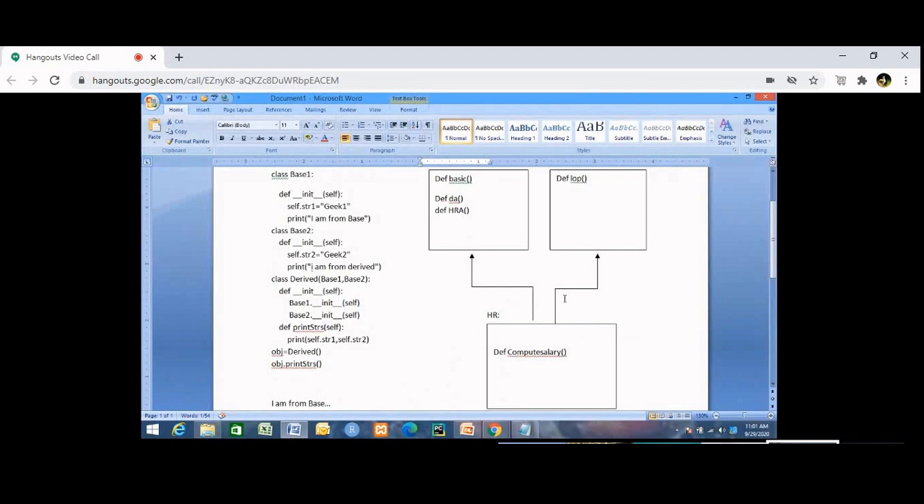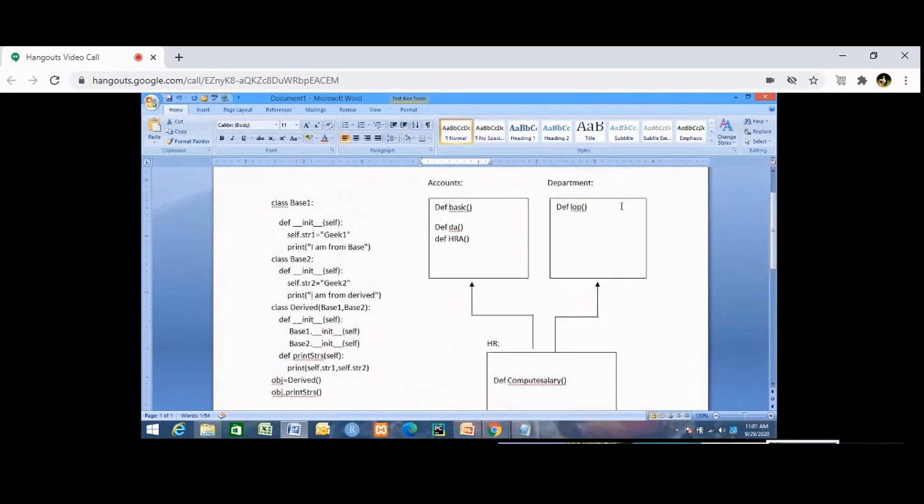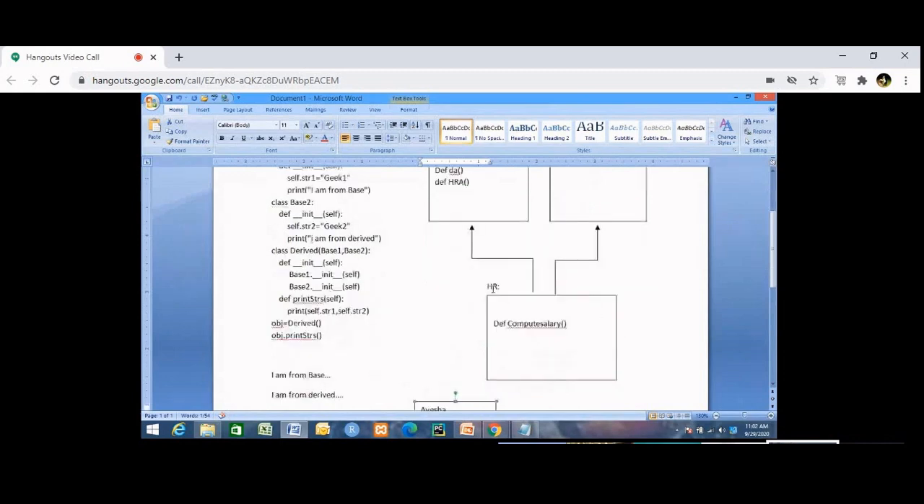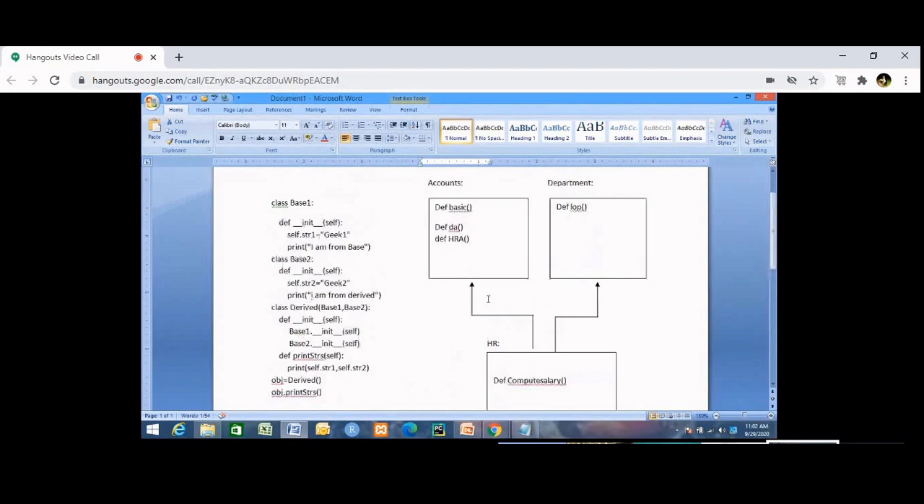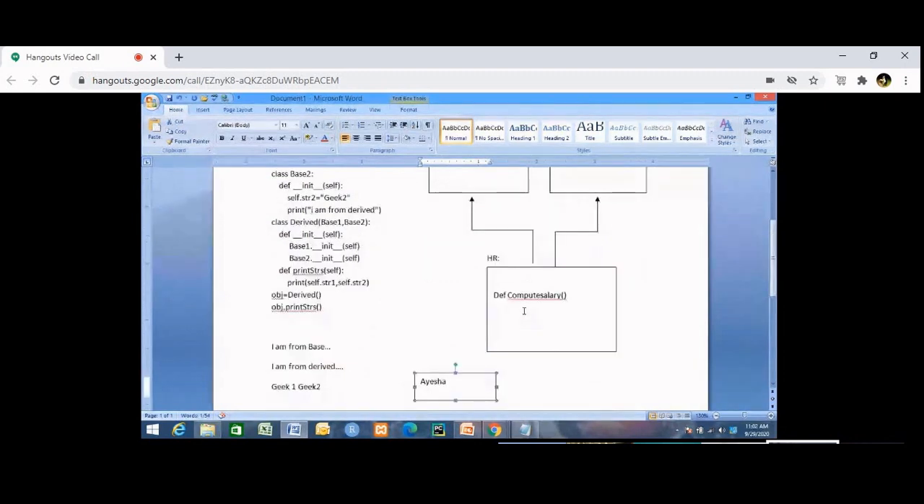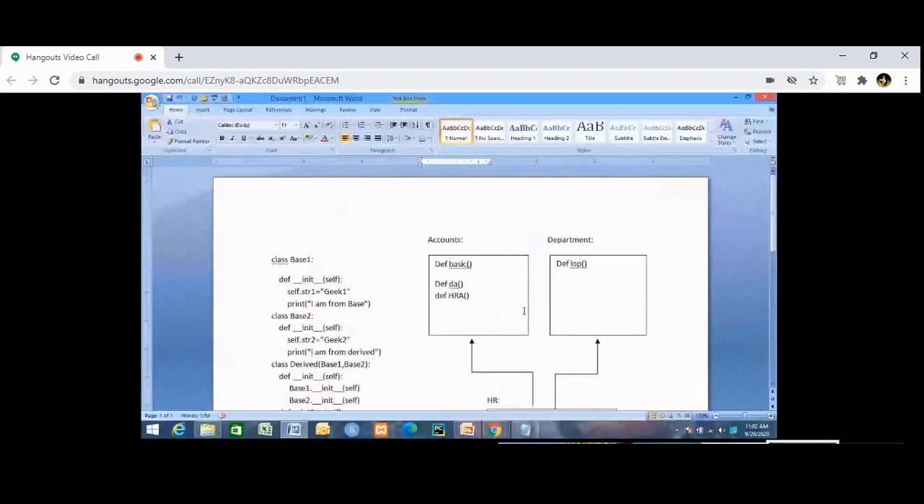Which means each and every department can become one class. From the department class, I am getting the details of absenteeism. From the accounts class, I am getting the details like how to calculate basic, DA, HRA, etc. And HR will not have all these details. HR will only have compute salary. I take these methods, inherit them into HR, create an object and compute the salary. So this is where I can do multiple inheritance. I can implement multiple inheritance in Python.